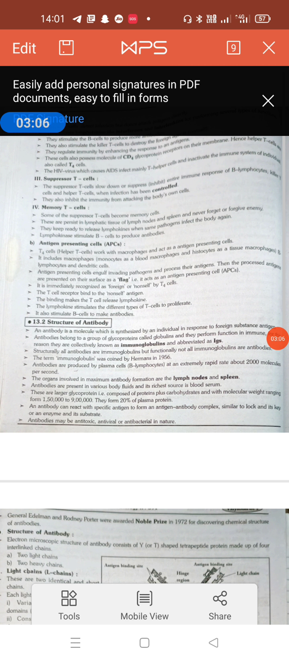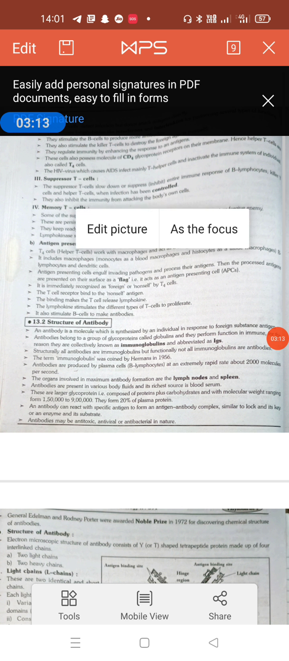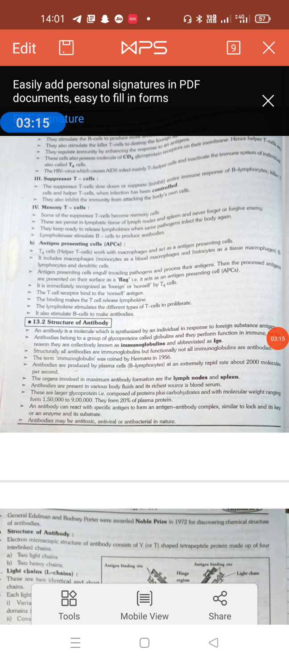And antibody reacts with specific antigen to form the antigen antibody complex, just like a lock and key fashion, because each antibody is bivalent, meaning it has two binding sites for the antigen. It combines with a specific antigen to form the antigen antibody complex in lock and key fashion. Antibodies may be antitoxic, antiviral, or antibacterial in nature. And then scientists Rodney Porter and Edelman were awarded a Nobel Prize in 1972 for discovering the chemical structure of the antibody.